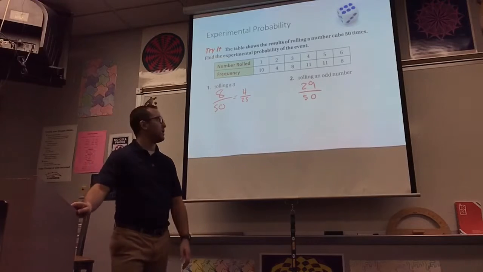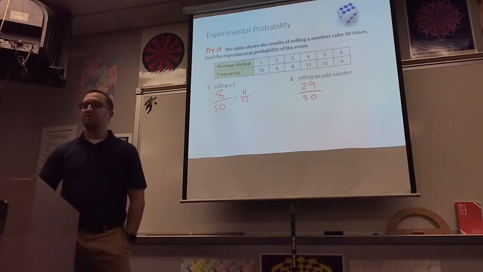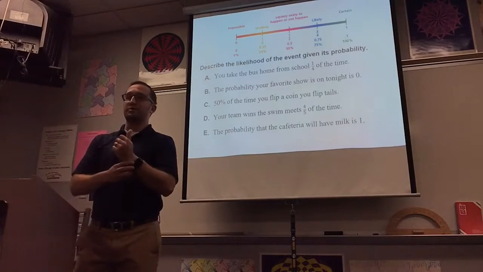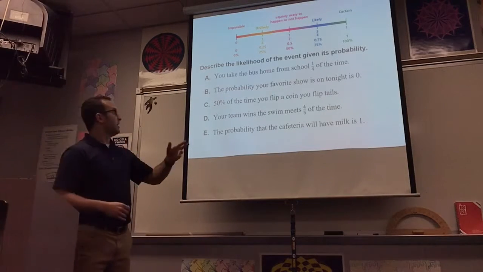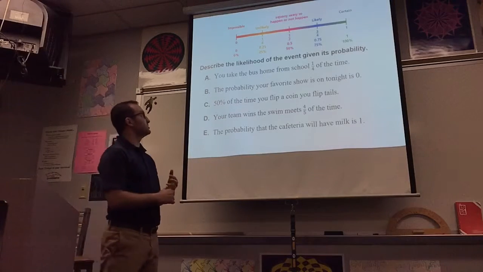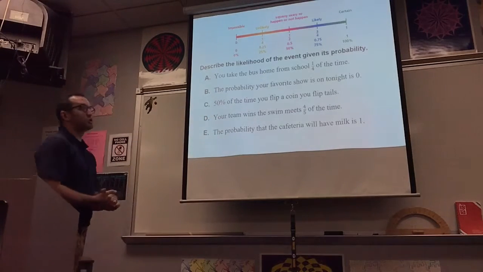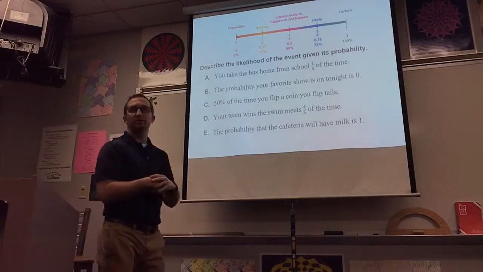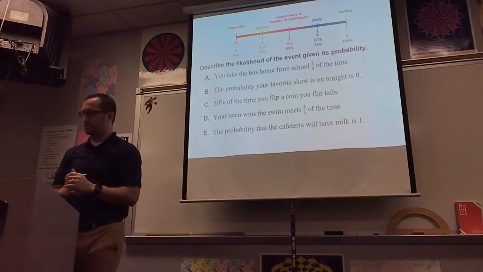Okay. I'm going to turn our attention now to the worksheet that you picked up. So here, I'm going to walk you through what you're going to do for the last 20 minutes of class. You should be able to finish it, I think. You just determine the likelihood, so you're using that table. How likely or unlikely are these based on the probabilities that are given, okay?